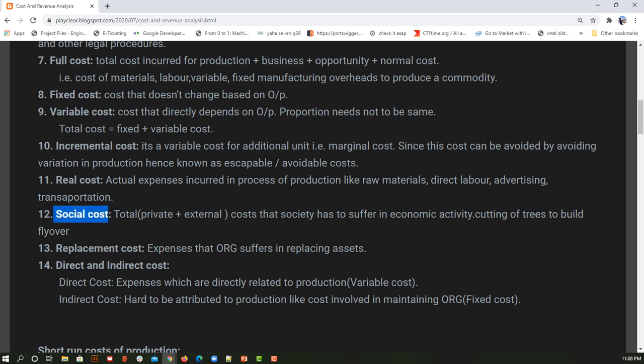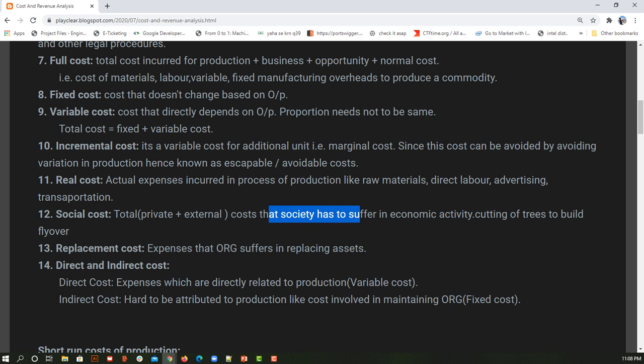Next we have social cost. Suppose recently we had a cylinder leakage in Andhra Pradesh. Because of that leakage, the complete society had to suffer. Correct? So all the private and external costs that society has to suffer in an economic activity because of any organization, that is nothing but social cost.